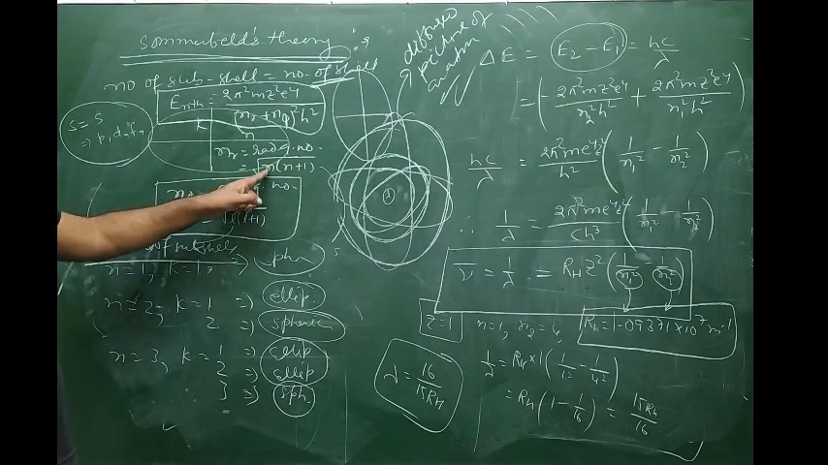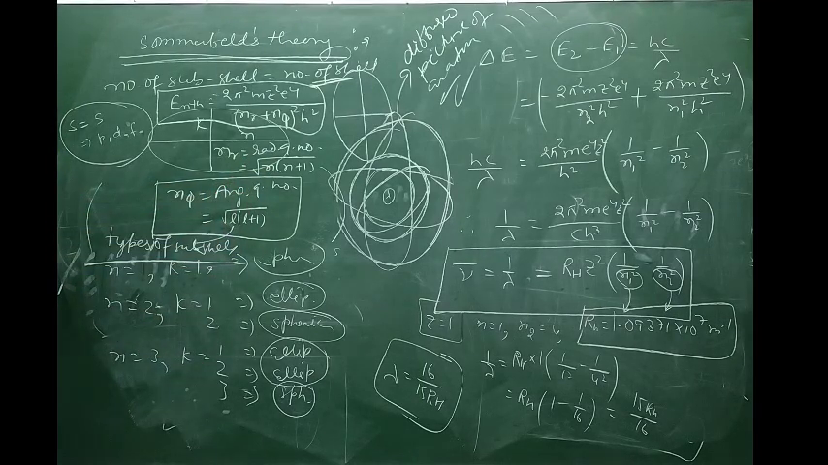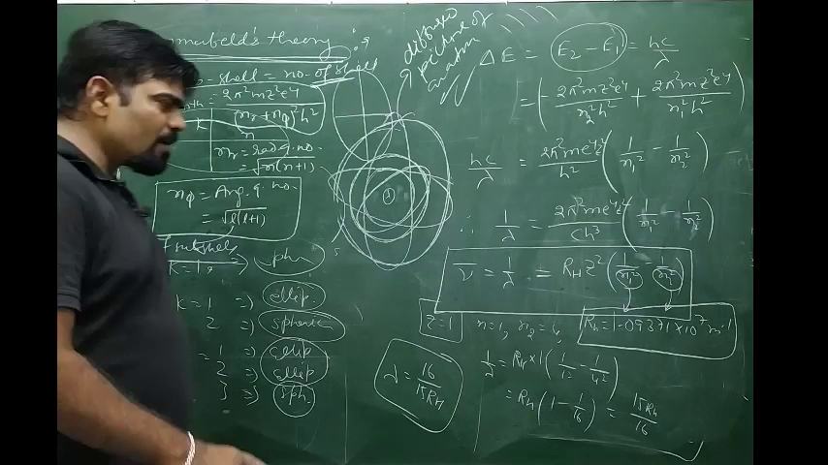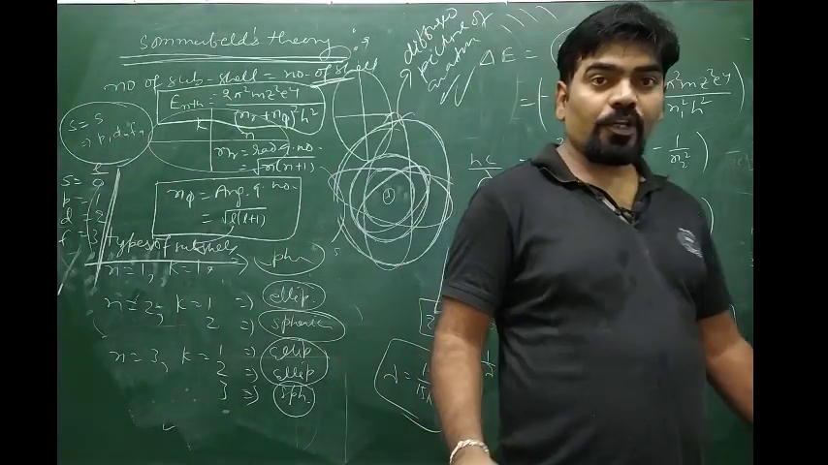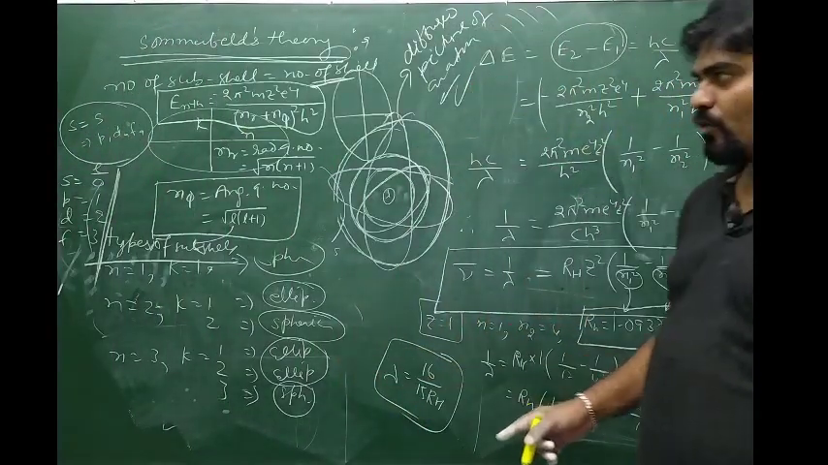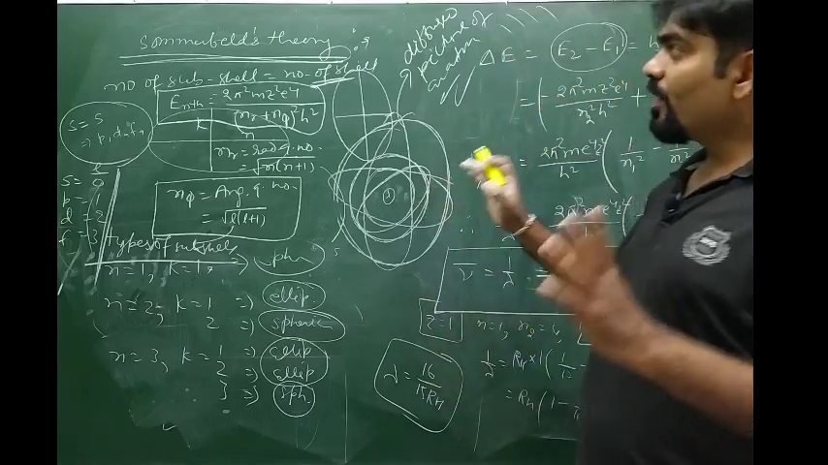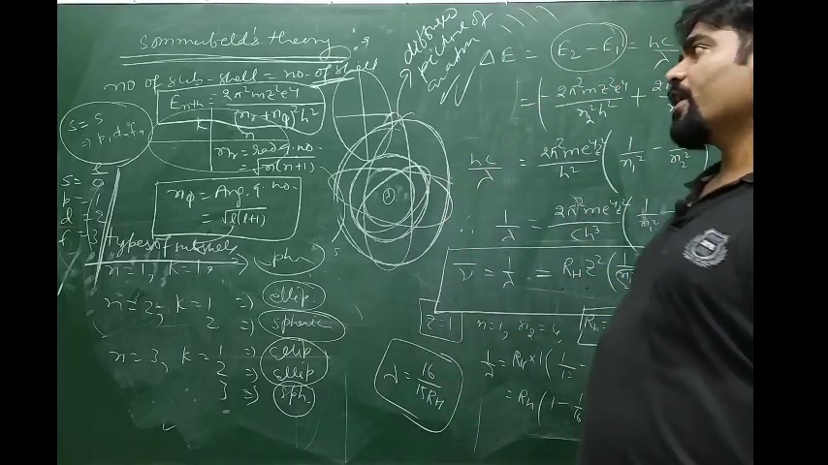N represents the number of cell. The value of L for S is 0, for P it is 1, for D it is 2, for F it is 3, and so on. We have discussed this already in quantum numbers. It is in your notes, so you can revise those things from there itself. It was about Sommerfeld's theory.